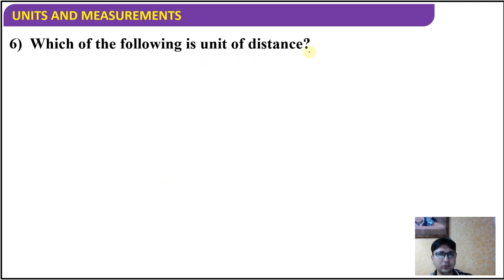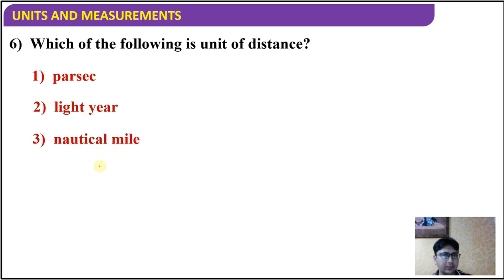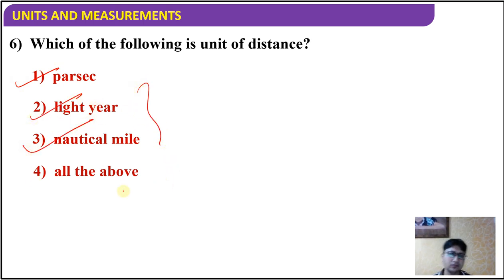Which of the following is a unit of distance? Parsec, light year, nautical mile, all of the above. Parsec is a unit of distance, yes, we had seen it today. Light year, and nautical mile is again a unit of distance. So the answer is all of them.